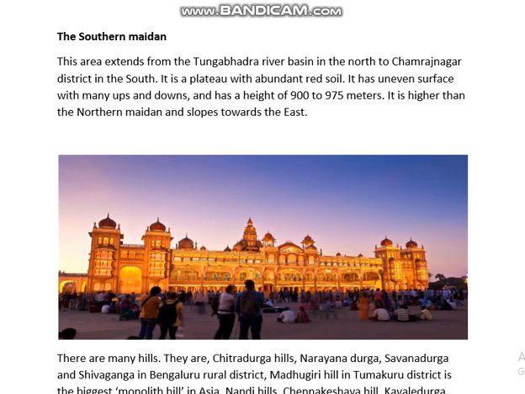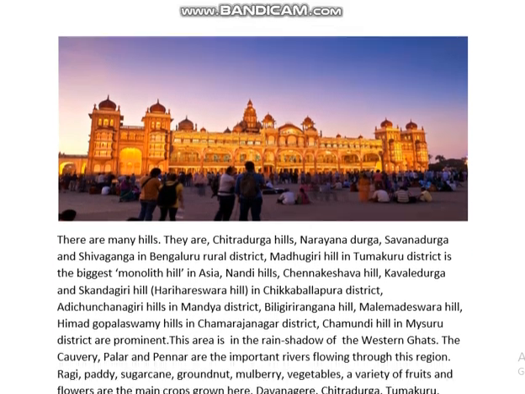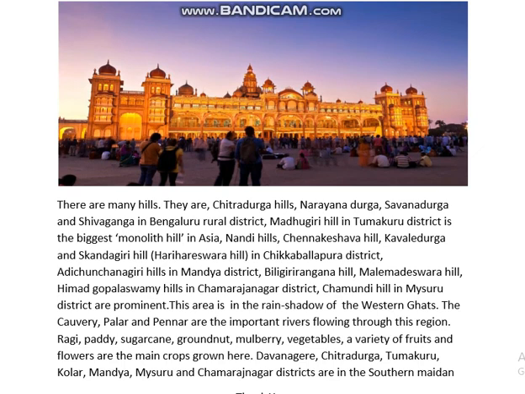This is again the Mysore region, which is formed in the southern Maidan. There are many hills amongst these regions, and a few amongst them are Nandi Hills, Chamundeshwari Hills, etc. These hills are very prominent and attract not only tourists from outside but also tourists from other parts of Karnataka to visit and have an outing over here. This area is a rain shadow area of the Western Ghats. The Kaveri, Palar, and Pinakini are the important rivers flowing through this region.